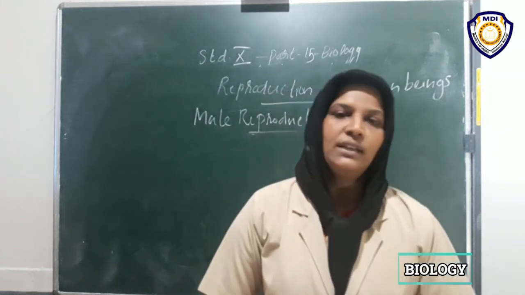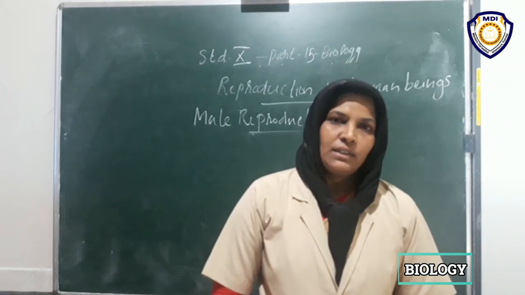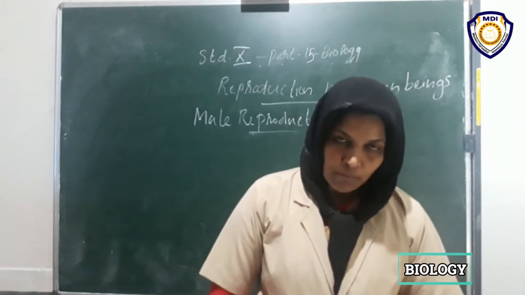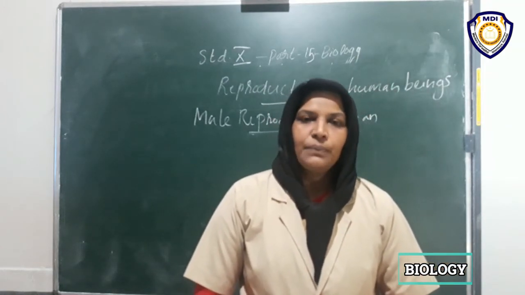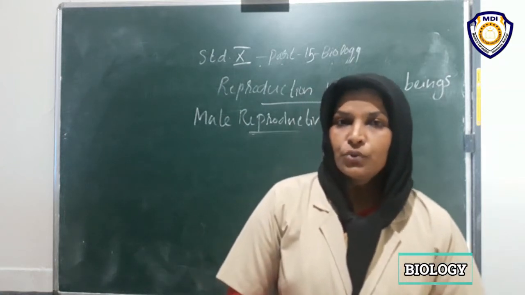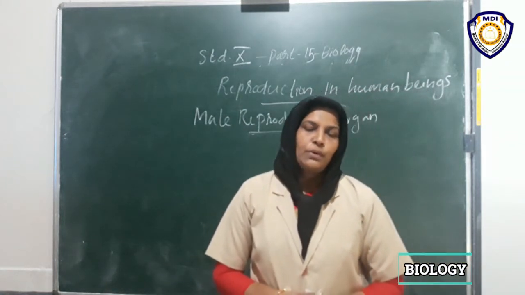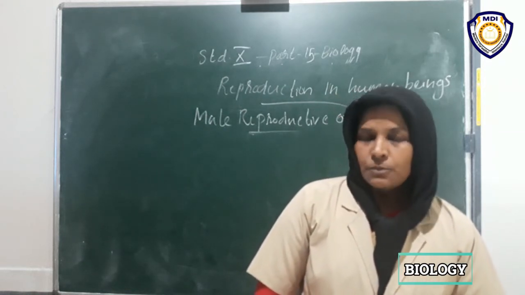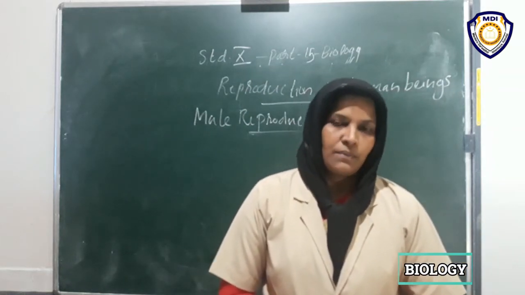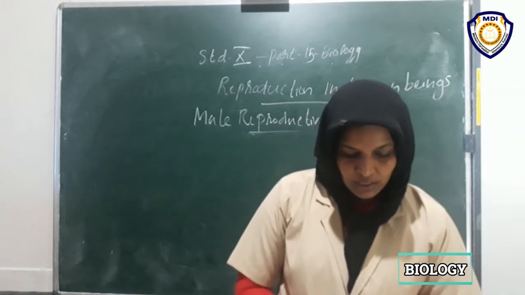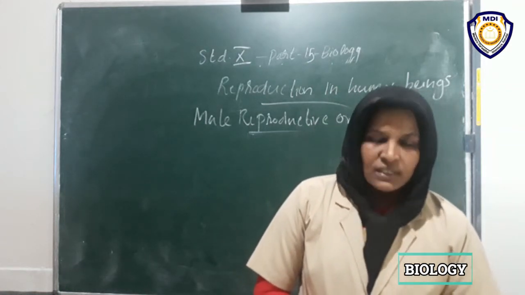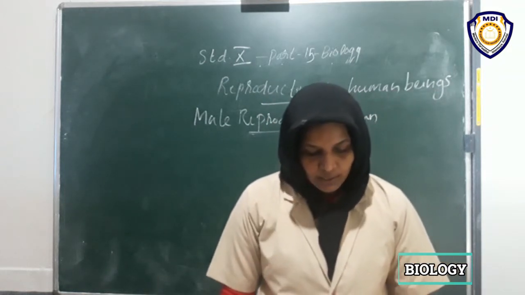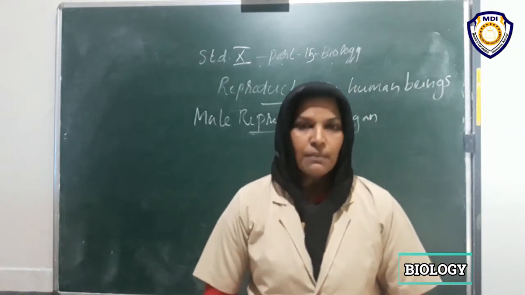That temperature is 1 to 3 degrees Celsius lower than the normal body temperature. Sperms cannot be produced at normal body temperature. It needs this optimum temperature, 1 to 3 degrees Celsius, and it is essential for the production of sperms. Where is it located? It is located outside the abdominal cavity. Then next, about the female reproductive system.